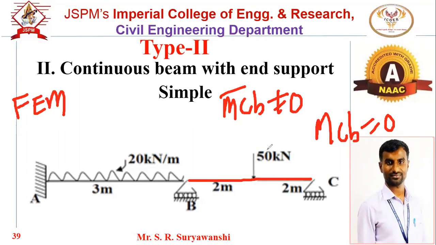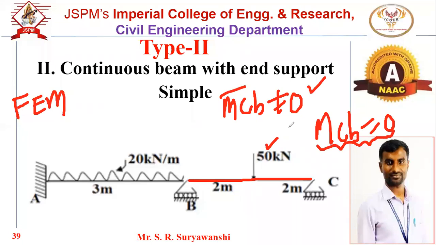Due to this central point load on the BC span or BC member, a fixed end moment will definitely be generated that is not equal to 0. But the final moment MCB has to be 0. This must be 0.